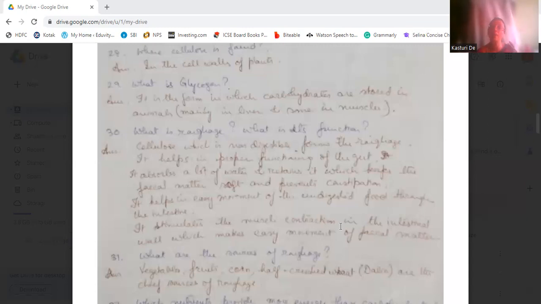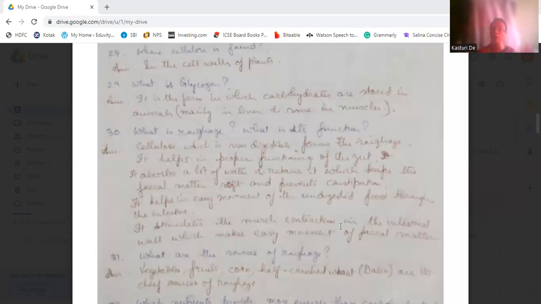Now, it helps in the proper functioning of the gut. It absorbs lots of water and retains it. That keeps the fecal matter soft and prevents constipation. It helps in easy movement of the undigested food through the intestine. It stimulates muscle contraction in the intestinal wall, which makes easy movement of the fecal matter.